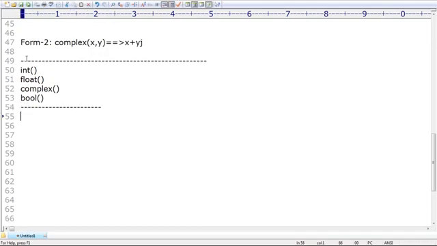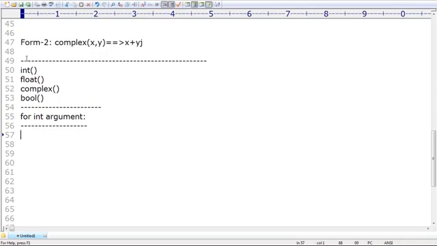What is the purpose of the bool function? The name itself indicates it, and with your previous knowledge you can tell: to convert other types to Boolean type. Now, take very special care. All possibilities I am going to discuss.